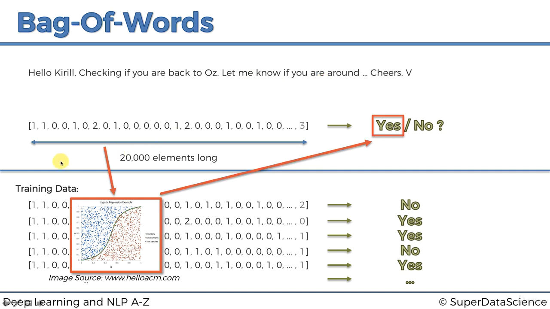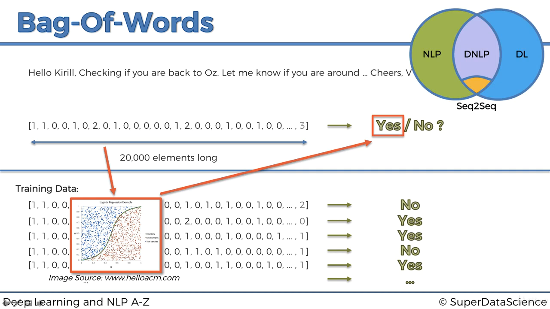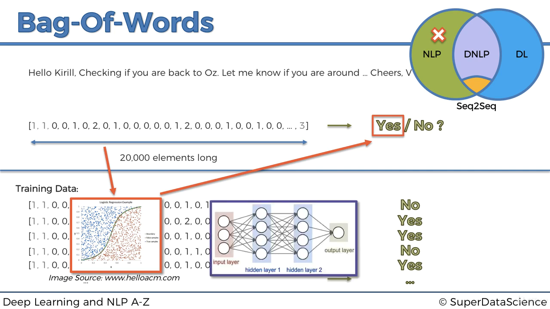Interesting. The other approach that we can take here, or first of all, let's put this on our diagram. There's our diagram, and that's a natural language processing algorithm, which is called bag of words. It sits over there. The other approach that we could take here is, instead of a logistic regression, we could use a neural network. We could, because we have a vector, right? So we have all these vectors, we could feed them in as an input layer, over 20,000 neurons, into our neural network. They would go through one hidden layer, two hidden layers, as many hidden layers as we want, our own decision on how to structure it, and then we've got an output layer. It tells us yes or no.